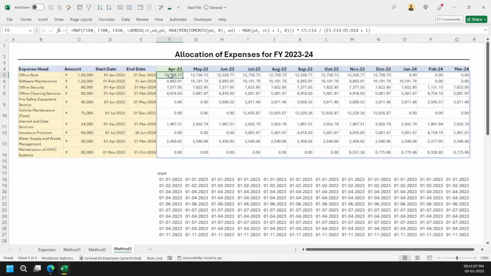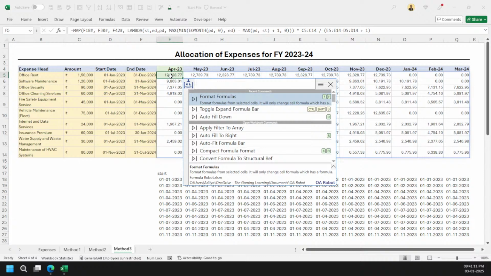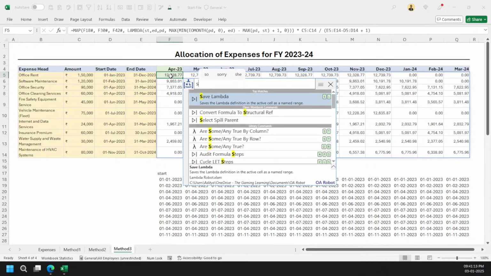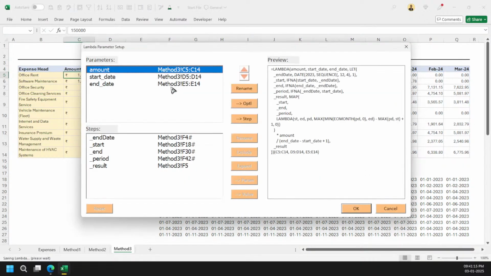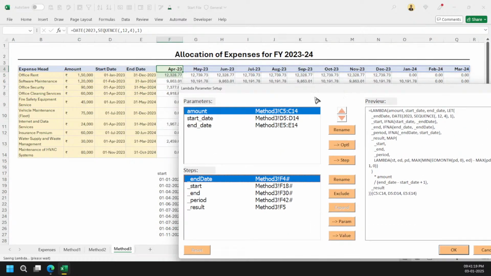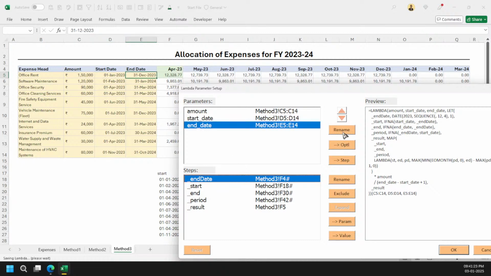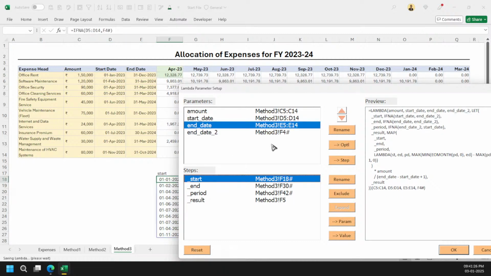So now all we can do here is make a custom lambda function. So what I'm going to do here, I'm going to say lambda and then just simply saying what I need to do here. This is my amount, this is my start date, end date, and I have to make it a parameter as well, right?